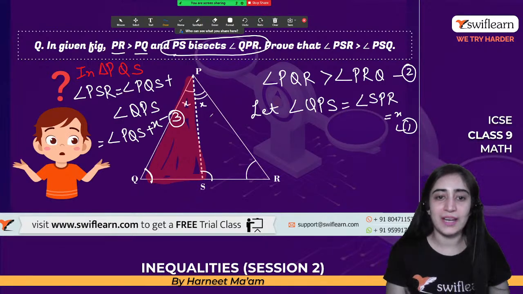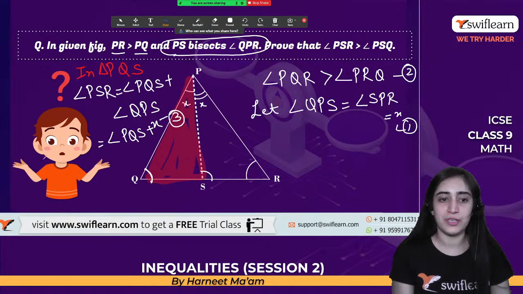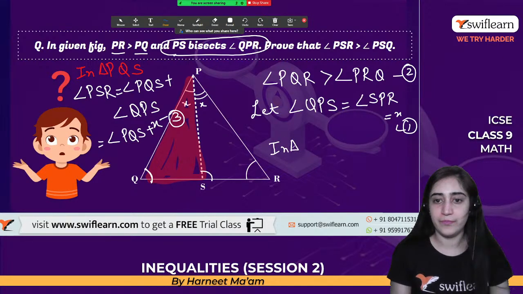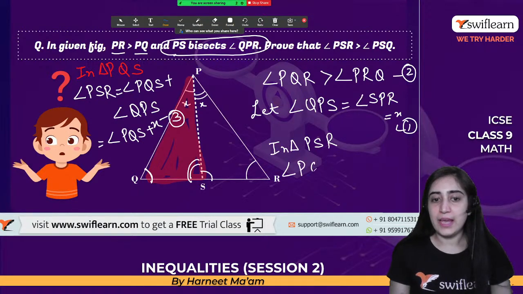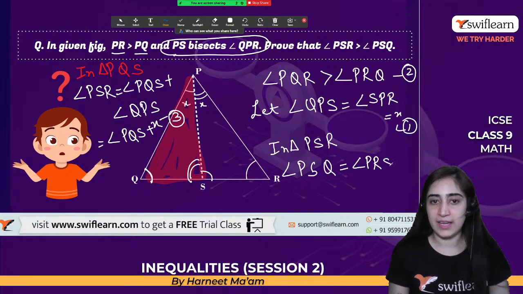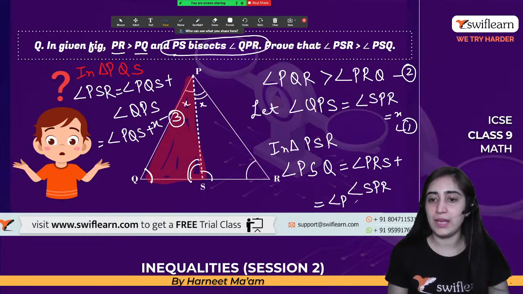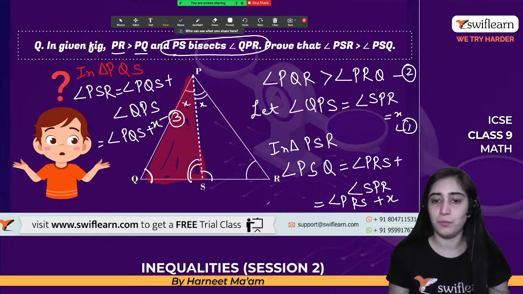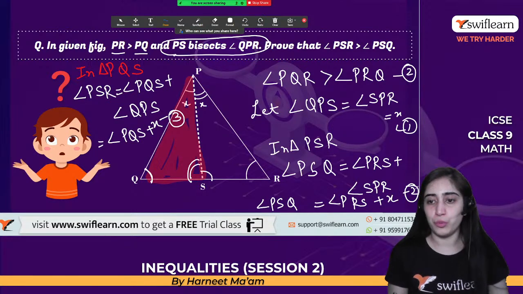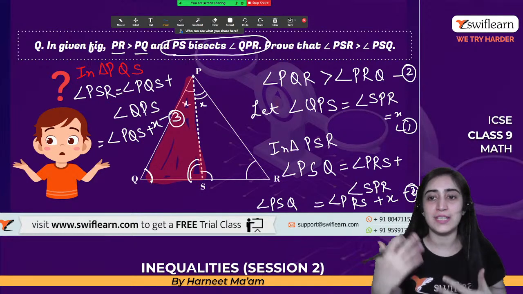Moving on to the next one, let's consider the other triangle, the other half. So we say that in triangle PSR, if we talk about this triangle, what does this angle represent? Angle PSQ will be equal to angle PRS plus angle SPR, isn't it? So that means angle PRS plus X would be equal to angle PSQ. So here we go with the fourth one. So we have got 4 equations.